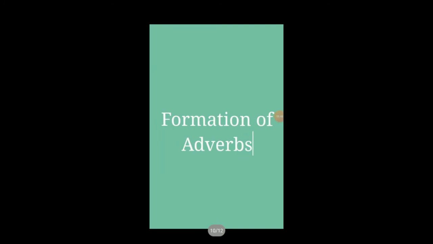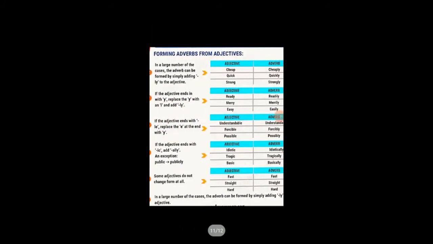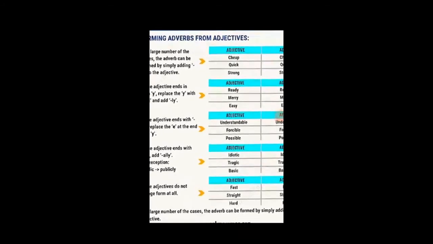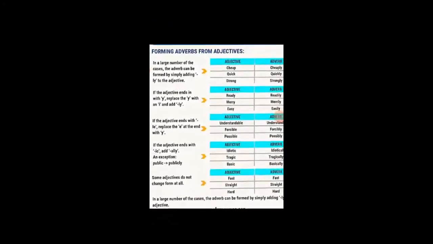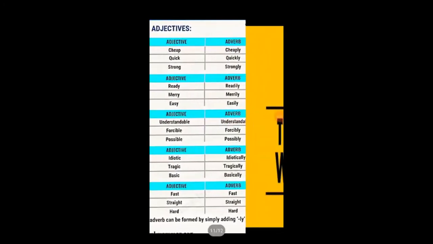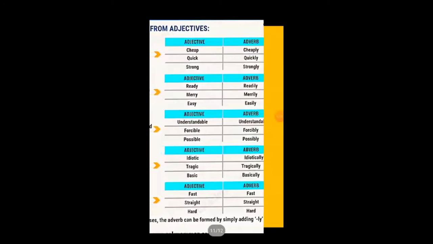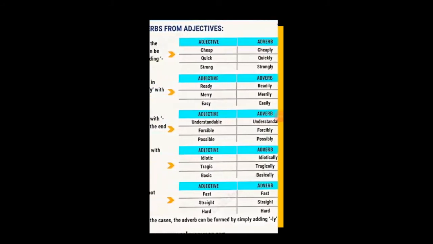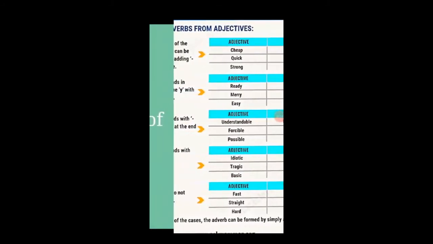Then we come to the formation of adverbs. Here is a chart and some rules to show you how adverbs can be formed easily. First, in a large number of cases, adverbs can be formed by simply adding ly to the adjective. So cheap becomes cheaply, quick becomes quickly, strong becomes strongly.